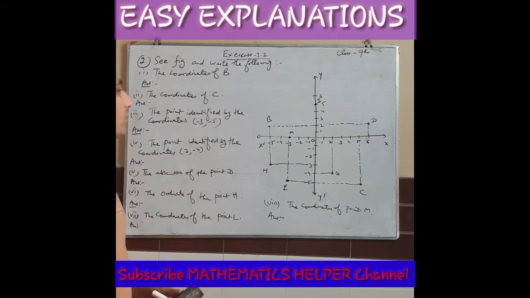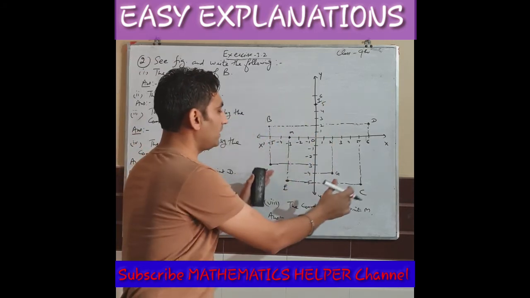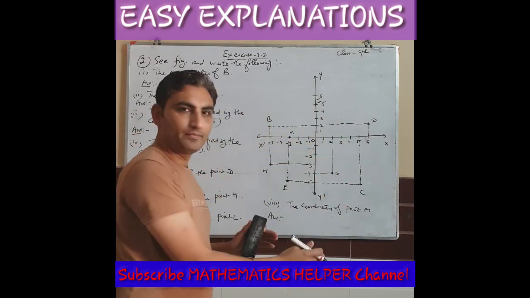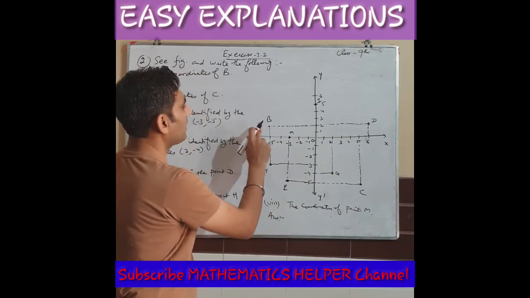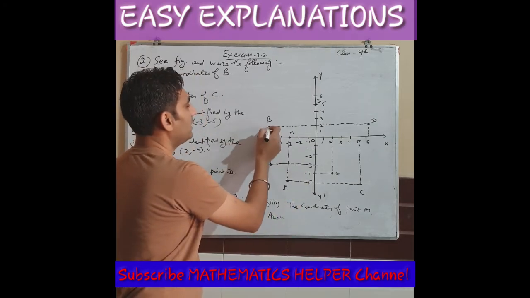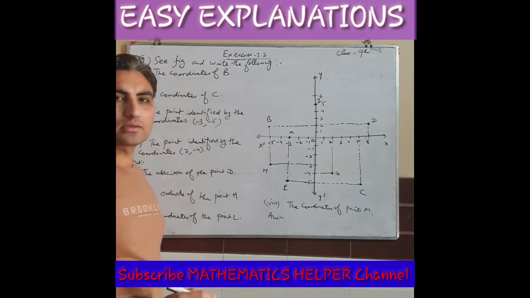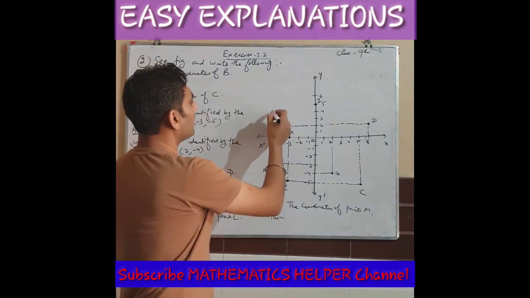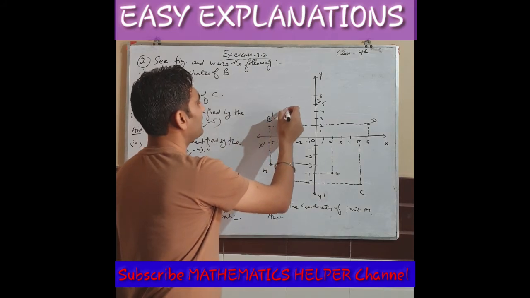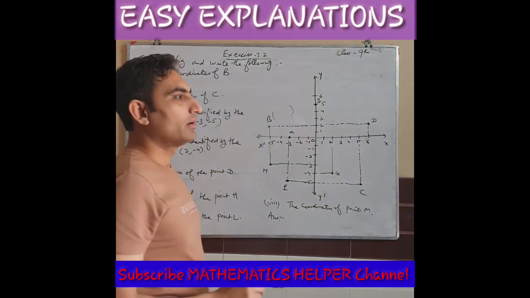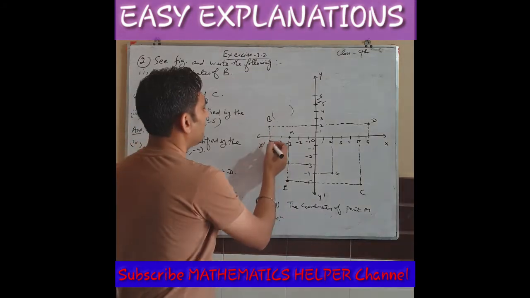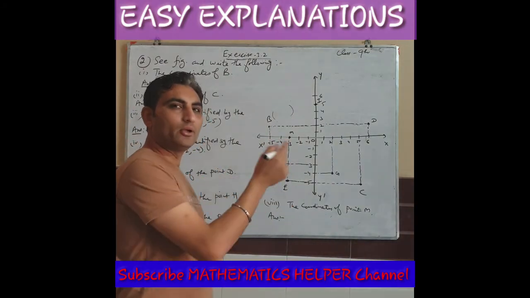First of all, you have to find where point B is in this Cartesian system. It is clearly visible here. Point B is here. But they need coordinates. What are the coordinates of B? When we write the coordinates of any point, we always mark the value of x first, then the value of y.